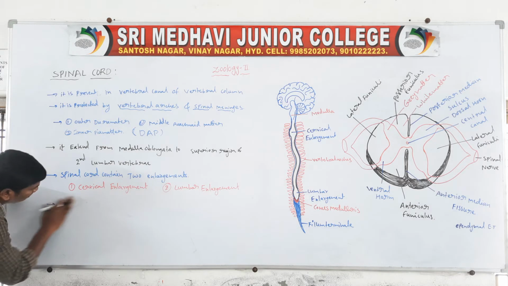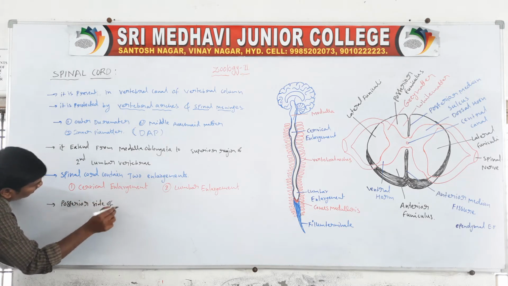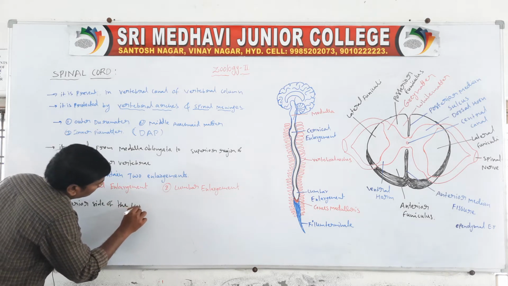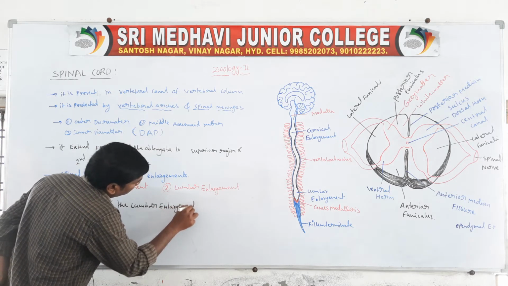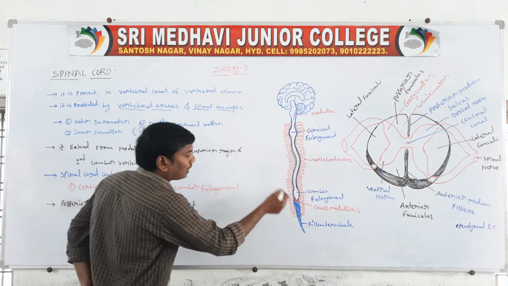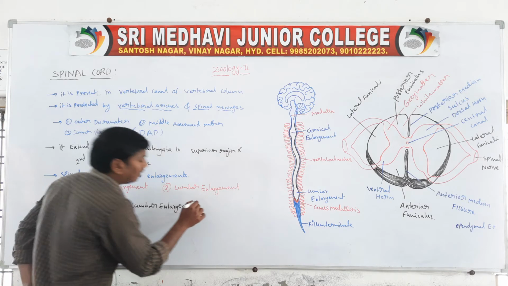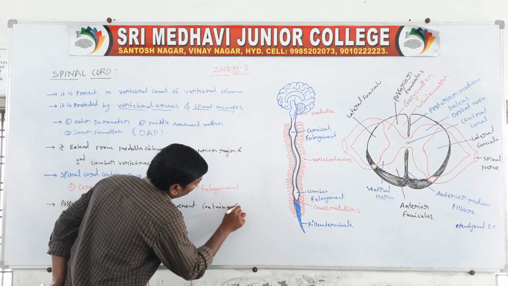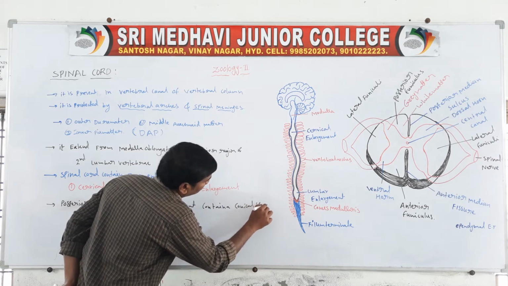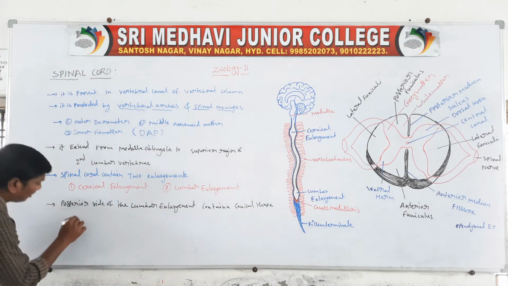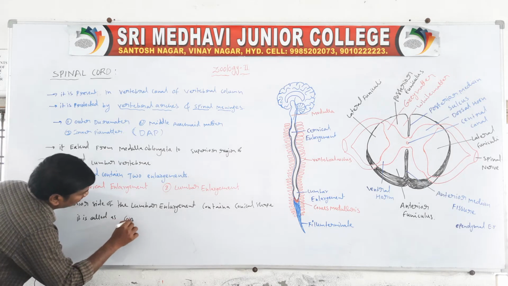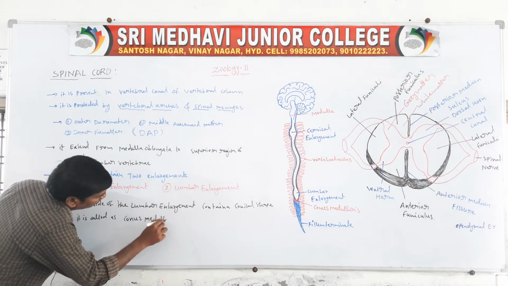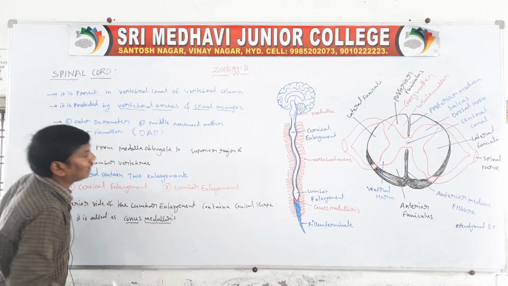Below the posterior side of the lumbar enlargement there is a conical shape. It is called the conus medullaris.